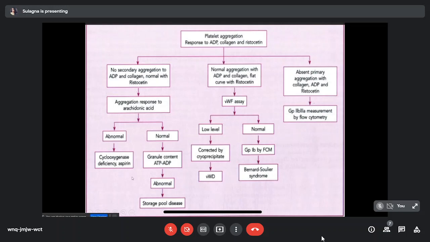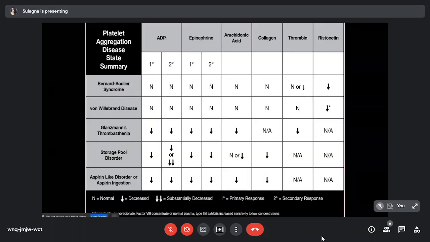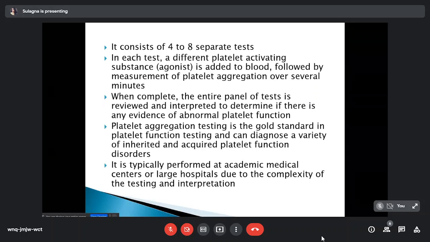In both cases, to differentiate between the two, we have to see the aggregation response to arachidonic acid. If the response is abnormal, we can call it a cyclooxygenase deficiency or aspirin intake. If the aggregation response to arachidonic acid is normal, then it is due to storage pool disease. So by doing an aggregometry study, we can easily differentiate between different important platelet function disorders. It is a very important study for platelet function disorder.